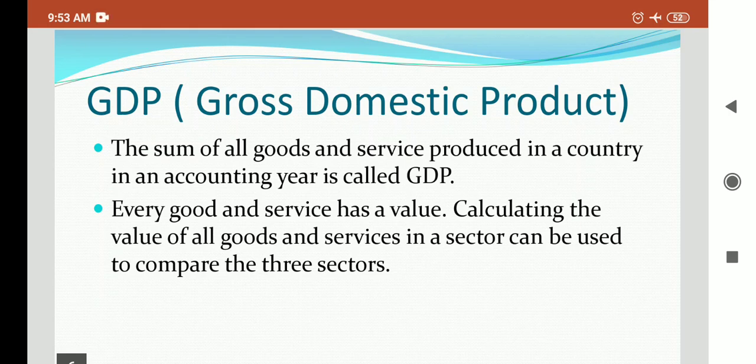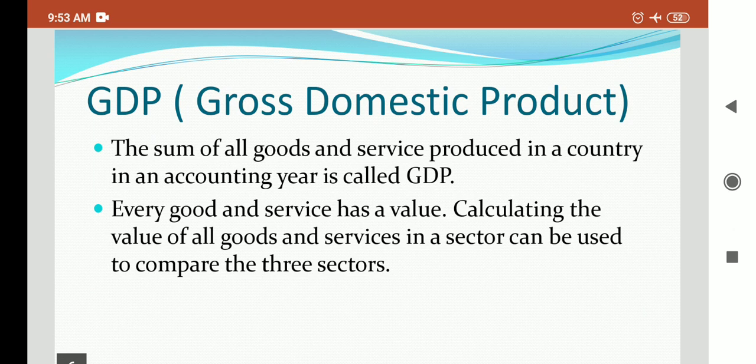So now you have seen how the three sectors are interdependent. Now let us talk about the comparison of the three sectors. We will do the comparing of the three sectors. The various production activities in the primary, secondary and tertiary sectors produce a large number of goods and services.